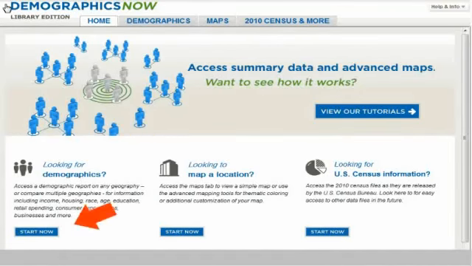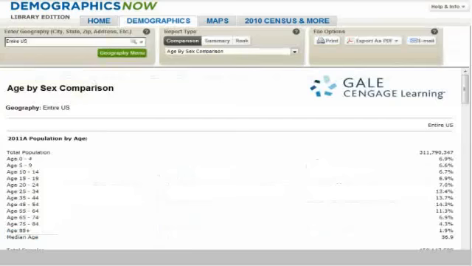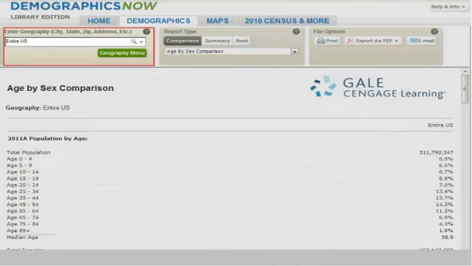From the homepage, click on Looking for Demographics or the Demographics tab to access the standardized demographic reports. In order to size a market, we need two pieces of information, a specific geography and a business type. Let's start with geography. You can define a market size for any geography. This can be specific to an address, a city, a zip code, a county, a custom geography you define from the map, or any other geography selected from the geography menu.